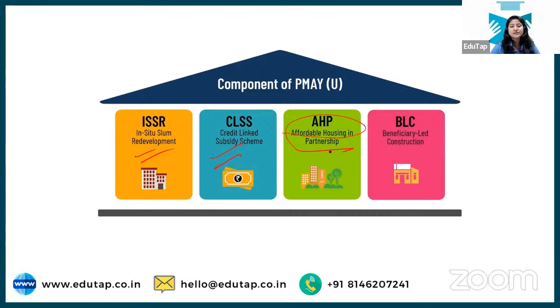Okay, so in the credit linked scenario we're talking about subsidy, and in beneficiary led construction we're talking about assistance. So there's a difference between subsidy and assistance. And in affordable housing in partnership, we're talking about subsidy that will be given. Subsidy means you have given an amount and then you'll get that back, right? While in beneficiary-led construction, the government will help you with the money.